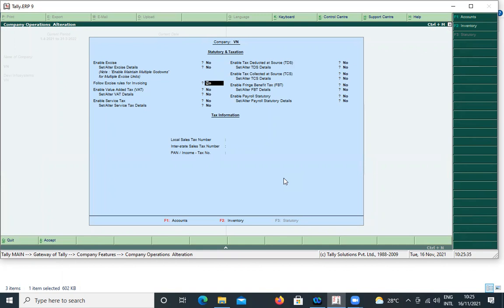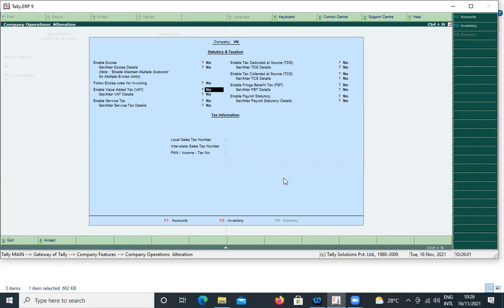Excise is needed for companies which do import or export. Excise is not for other ordinary firms. Okay, then enable value added tax.